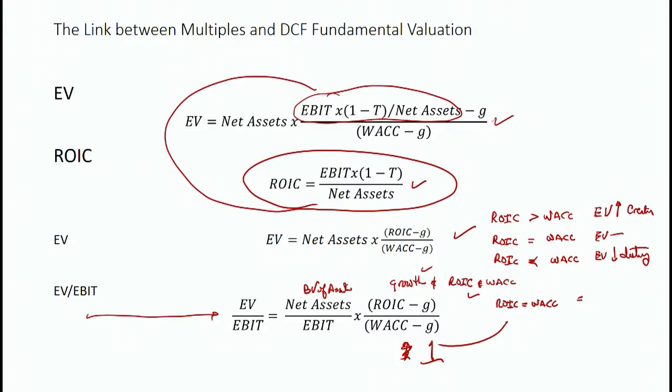Nobody's going to pay for that today because those projects are zero NPV projects. So what's key here is not only growth, but you also have to have return on invested capital greater than the weighted average cost of capital in order for the EBIT multiple to be high. So it requires both of those things, not just growth.